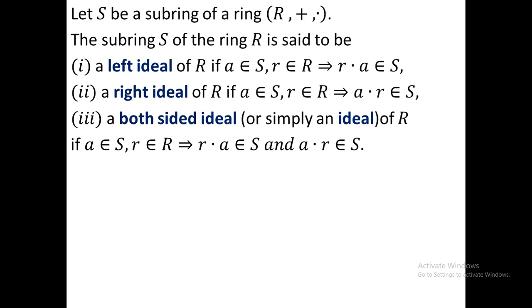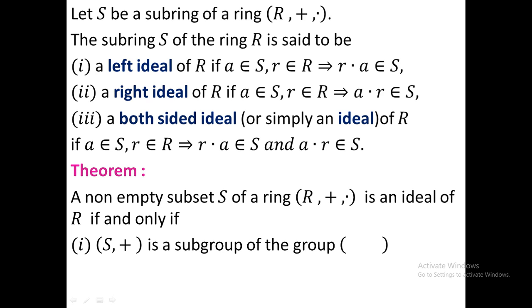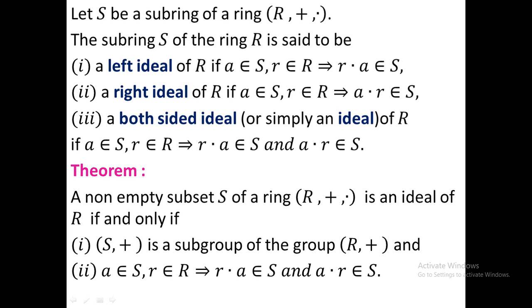Okay, this is the definition of ideal. Now I give a theorem. The statement of the theorem is that a non-empty subset S of a ring (R, +, ·) is an ideal if and only if the first condition is S under plus is a subgroup of the group (R, +), and the second condition is that a belongs to S, r belongs to R implies that r·a and a·r belong to S.